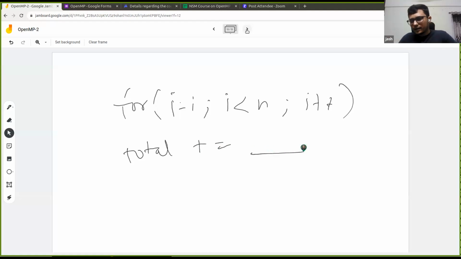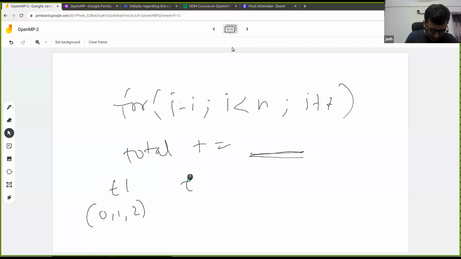Even if the iterations are divided among threads, thread T1 might hold iterations 0, 1, 2, and thread 2 is holding a few other iterations, let's say 3, 4, 5.